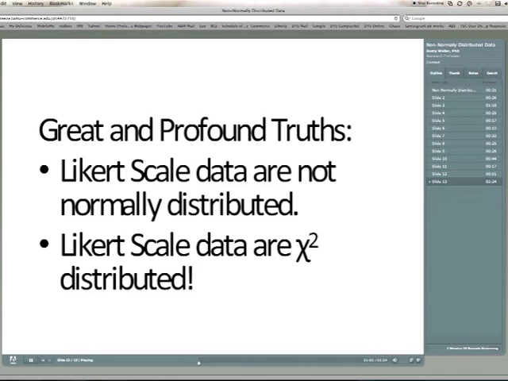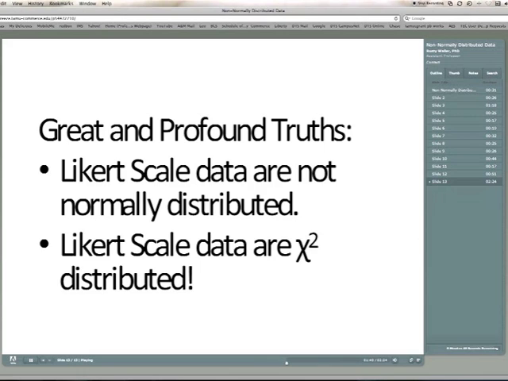Now, the interesting thing is we don't do a lot of statistical tests on grades. But how many of you are thinking about distributing a Likert scale survey as part of your dissertation? The Likert scale responses are not normally distributed. The Likert scale responses are generally chi-square distributed. So Likert data should be handled not with a normal distribution curve type of methodology, but instead they should be handled with non-parametric methodology. Now let that sink into you just a minute.